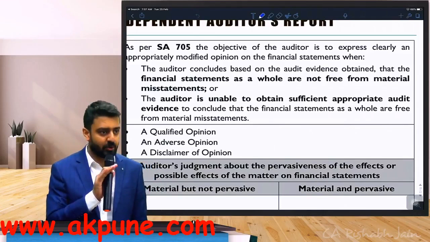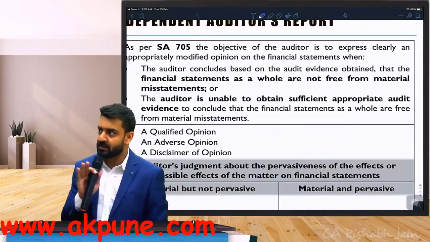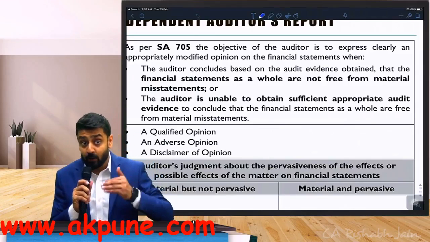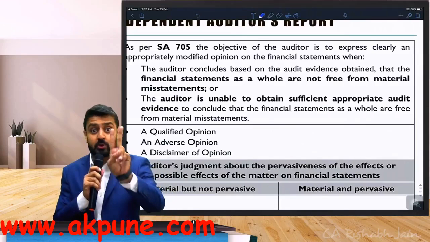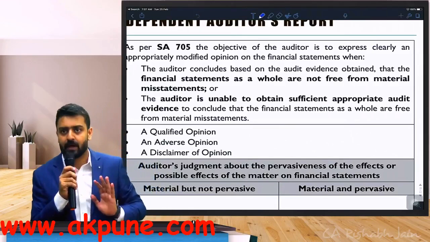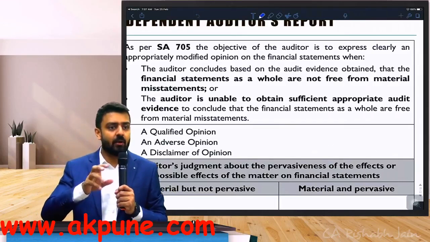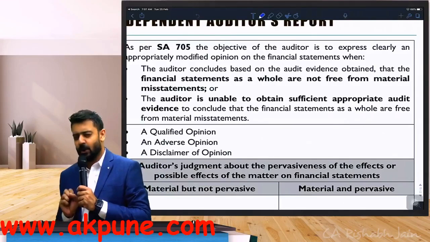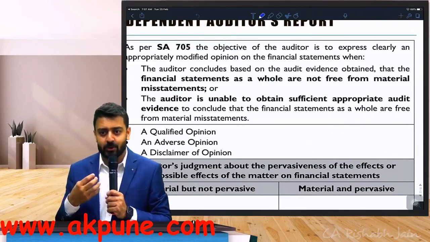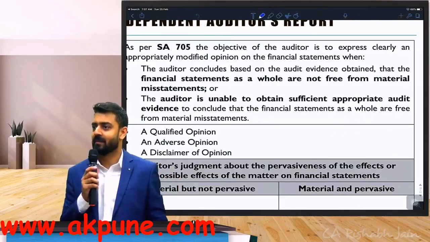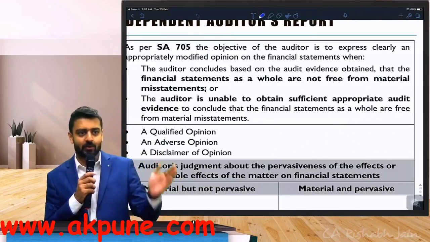So we have 705. How many types of modifications? 3. Qualified, adverse, and disclaimer. So when do we come across a modified opinion? 2 situations. We have discussed that in detail. Now comes the most important part. How do we decide which modification should come under what circumstances? Do you know the logic? How do we decide we should go towards the qualified, we should go towards the adverse or disclaimer? Anyone? How do we decide between adverse, qualified, and disclaimer?